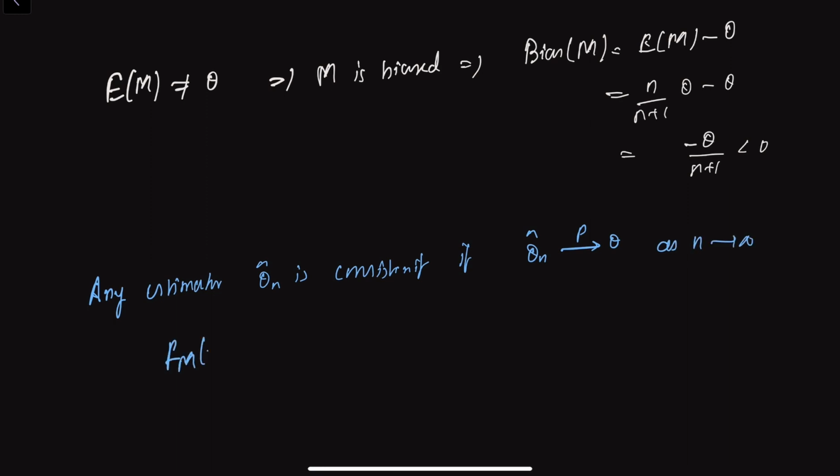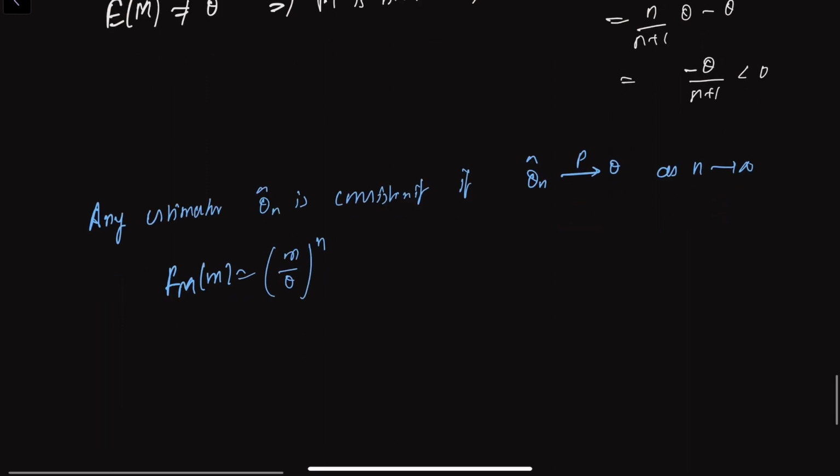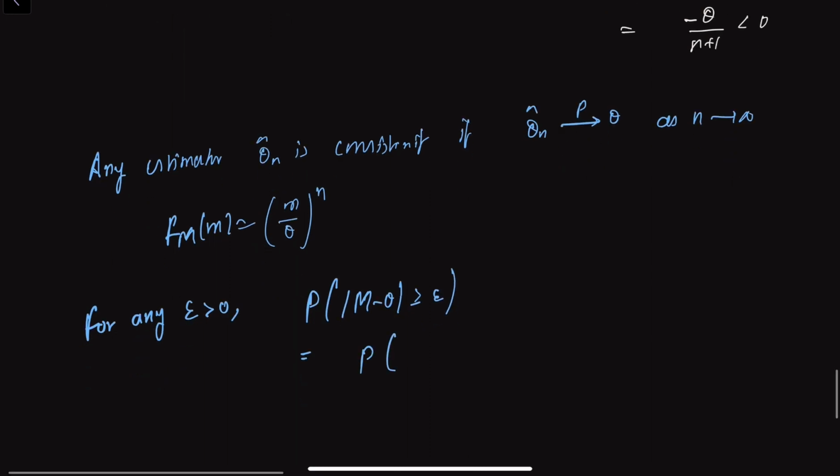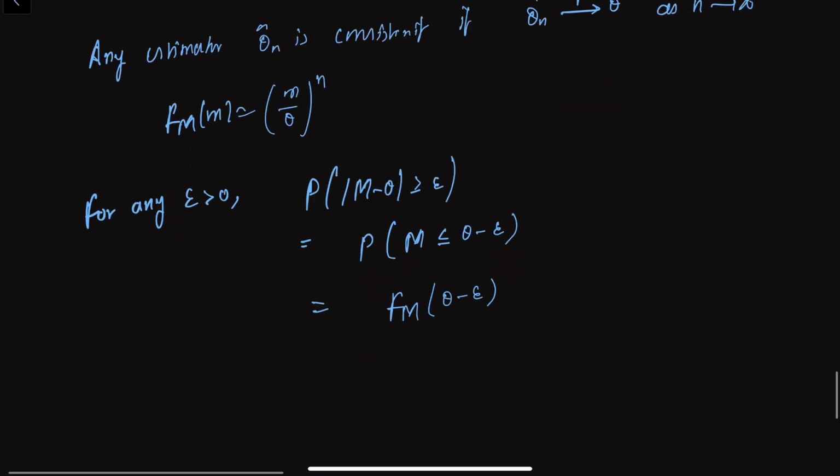If I consider FM, the cumulative distribution function, then for any epsilon greater than 0, the probability that the modulus of M minus theta is greater than or equal to epsilon is nothing but the probability of M less than or equal to theta minus epsilon. That is FM of theta minus epsilon, which is theta minus epsilon by theta, whole to the power of n.